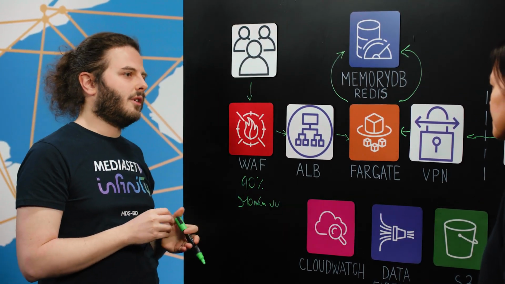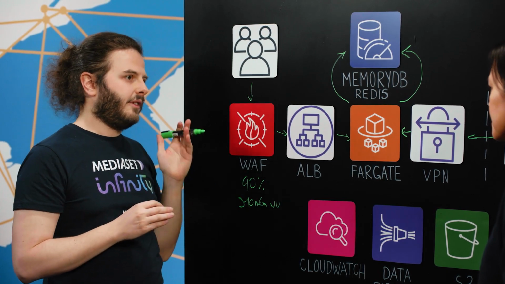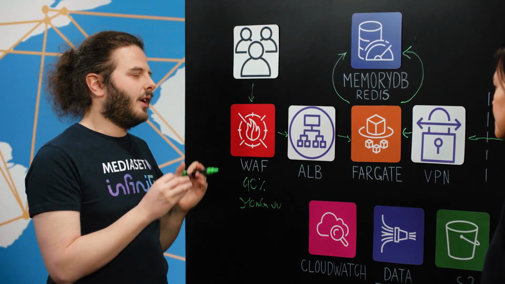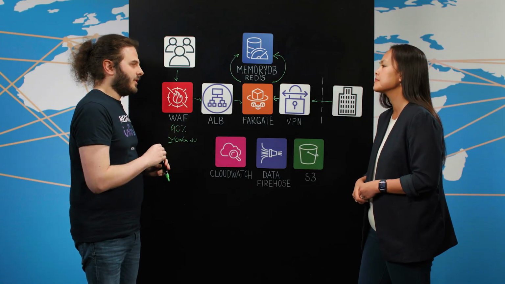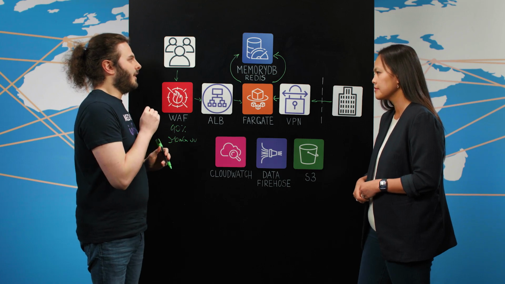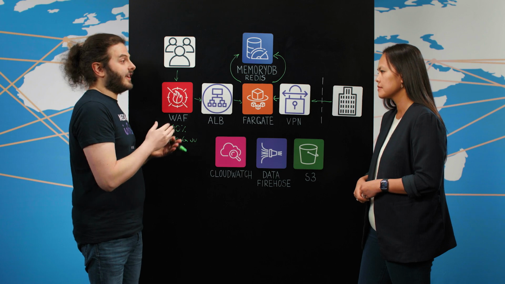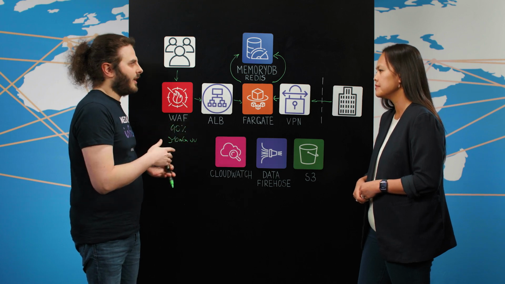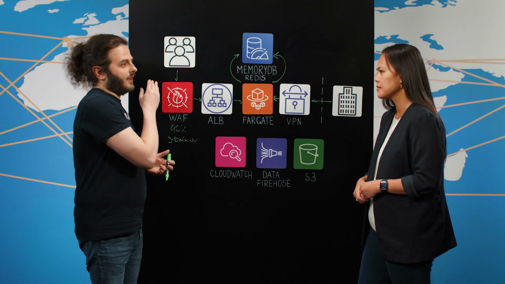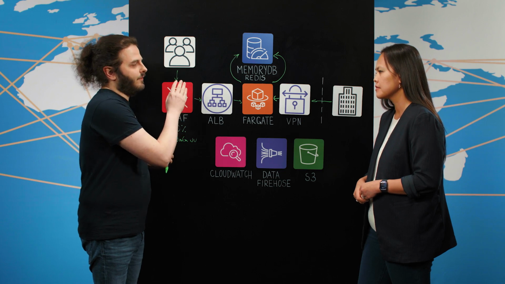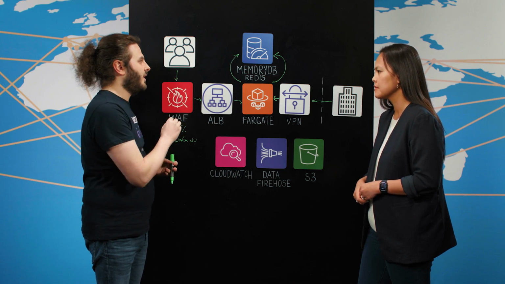MemoryDB is where the core logic of our application is served. We use a Lua script to make sure that no more than one vote is processed concurrently. We double check that the session is open, and we check that the users have not exhausted their votes for one specific session.